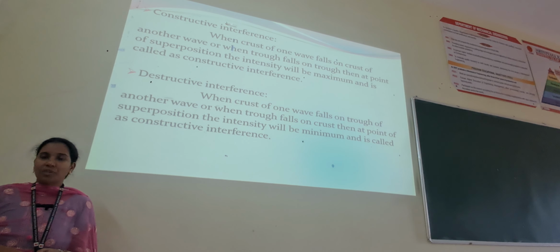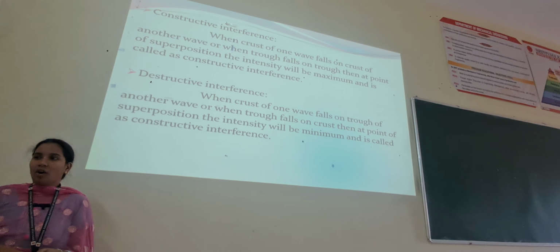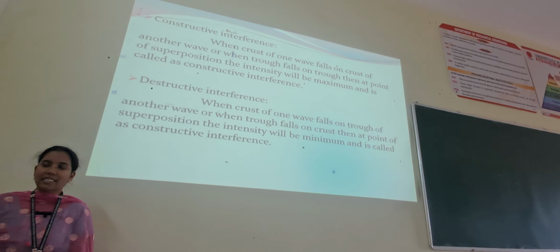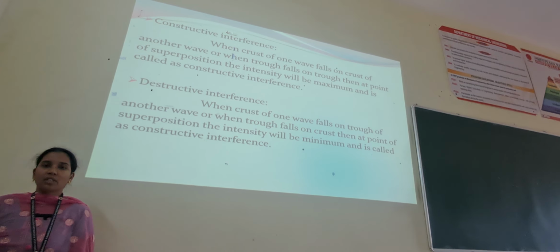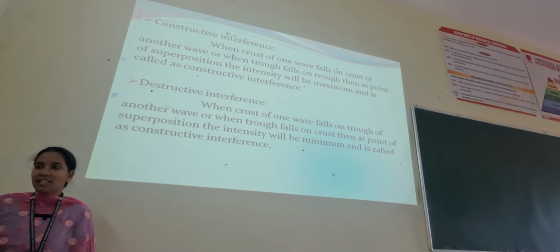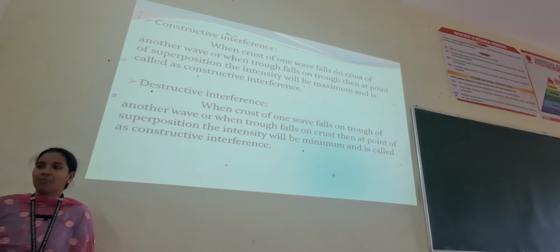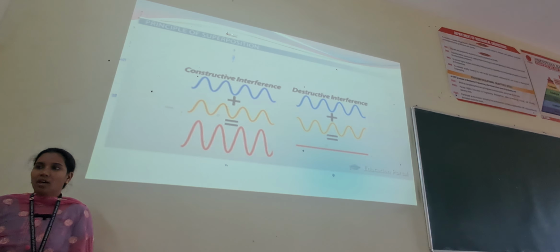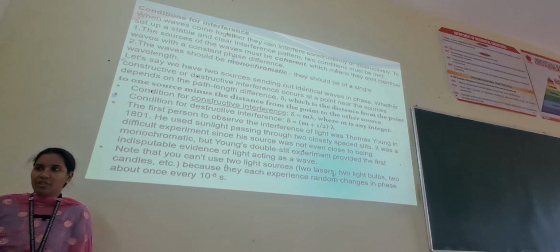Now coming to constructive interference: when the crest of one wave falls on the crest of another wave, or when trough falls on trough, then at the point of superposition the intensity will be maximum. Then it is called constructive interference. Destructive interference means when the crest of one wave falls on the trough of another wave, or when trough falls on crest, then at the point of superposition the intensity will be minimum. This is called destructive interference. As you can see, this is the wave formation of constructive and destructive interference.